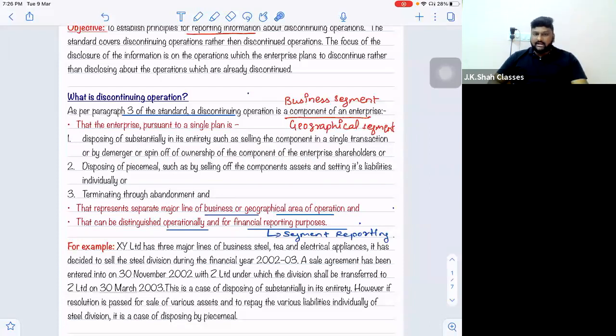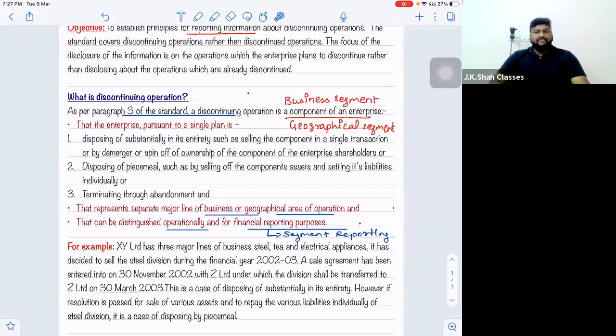And how does change of ownership occur? You transfer all your shares with respect to that component to some other new person, and that new person becomes the owner now. So these are the three ways in which you can entirely dispose of your component. First, by entering into a single transaction, that is, sell it off entirely. Second, by demerger, or third, by change in ownership. That is nothing but spin-off of the ownership. That is the first way of disposing.